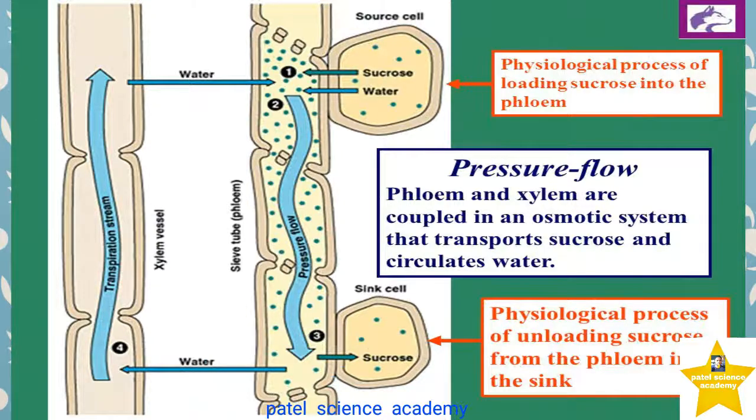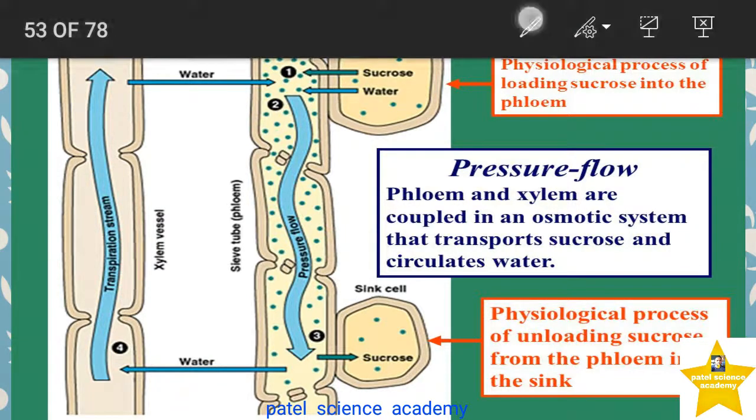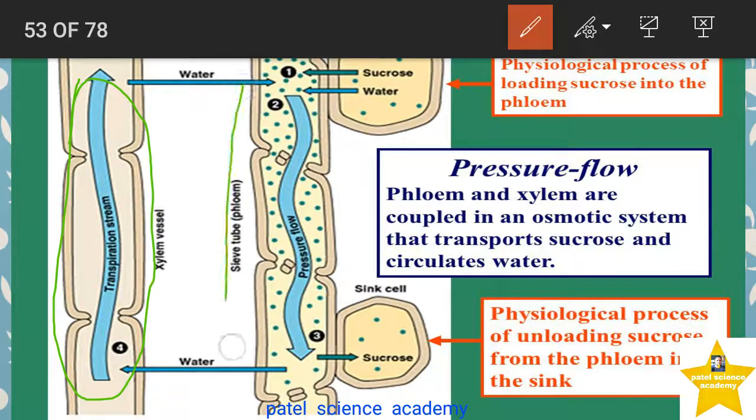So in this diagram we'll see about that part. Dear students, these are the two tubes. This is the part of the xylem area, and this is the part of the phloem area. So you can see here phloem flow or the pressure flow. In this area you can see these tubes.